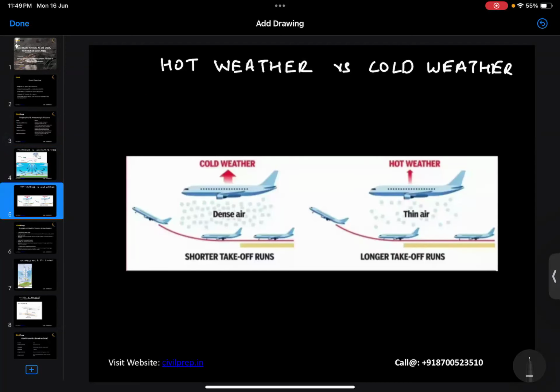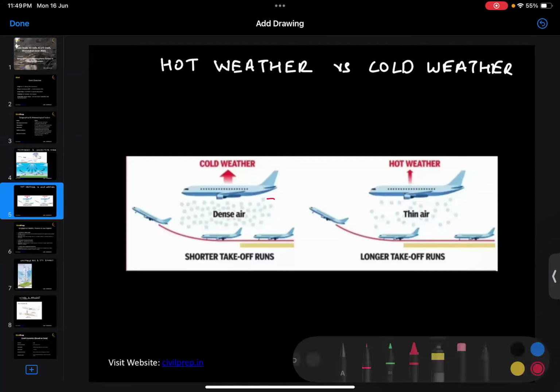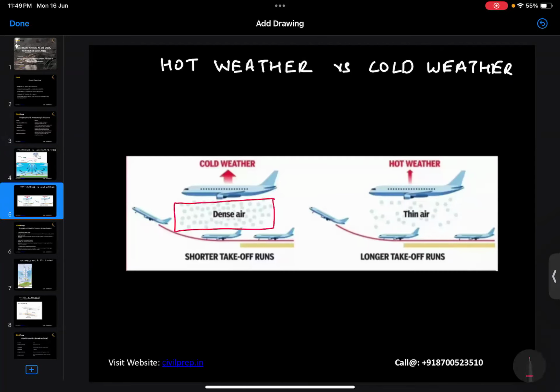Whenever there is a presence of dense wind, where the weather is quite cooler, it basically provides a lift to the aircraft. But when the air is quite thinner and the weather is very hot, the lift which is provided by the wind declines. So this was one of the conditions which was present at the Ahmedabad airport.